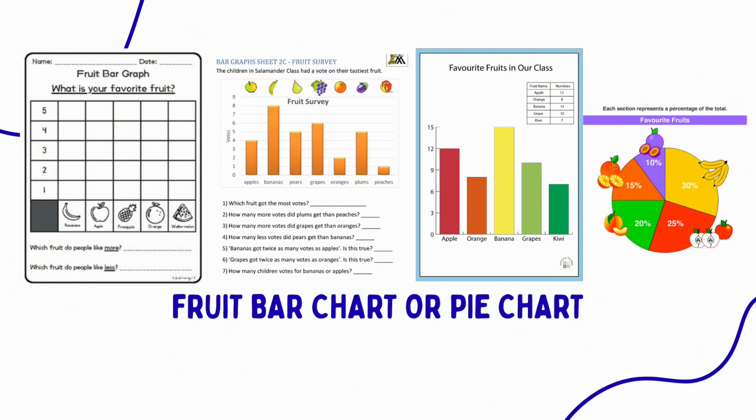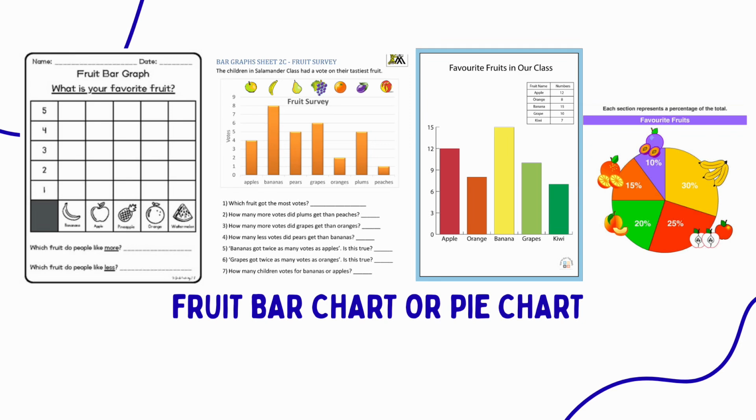After that, the teacher may present the result using a bar chart or a pie chart. By looking at the chart, it becomes easy to see which fruit is the most popular in the class. This process of collecting data, organizing it, and presenting it visually is an example of statistics in action.